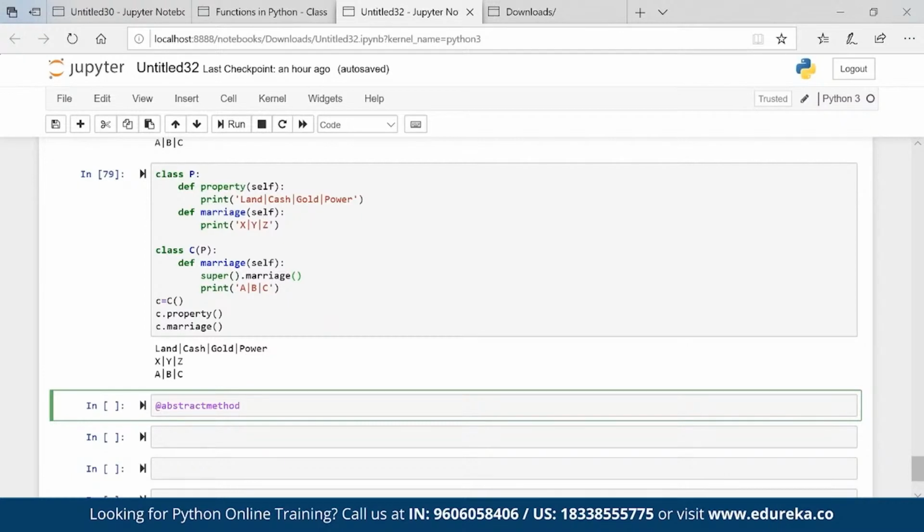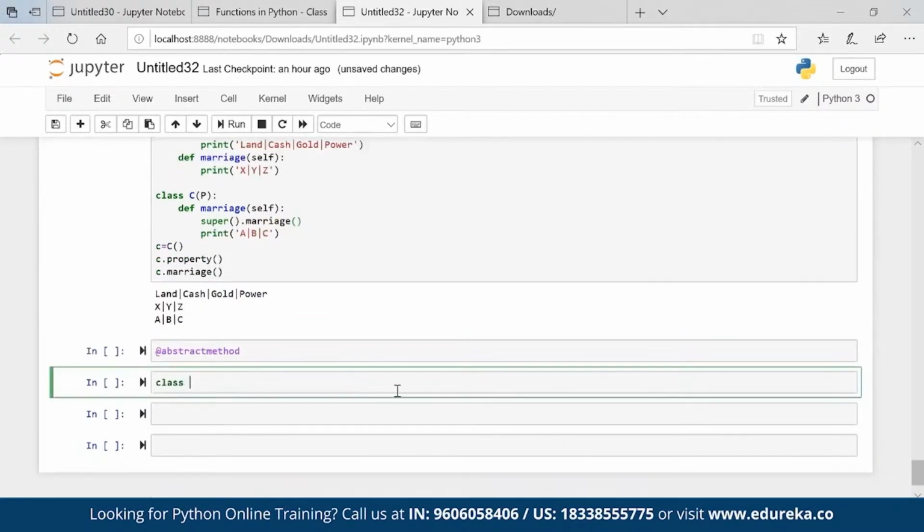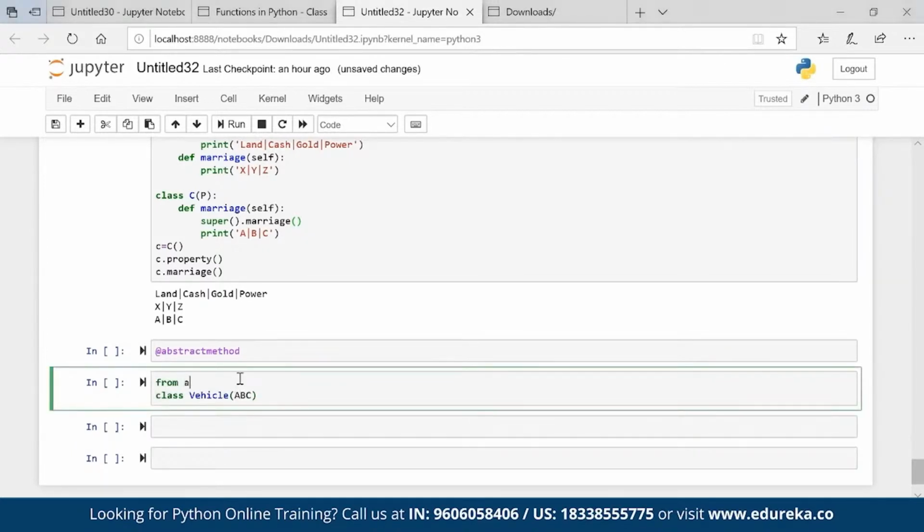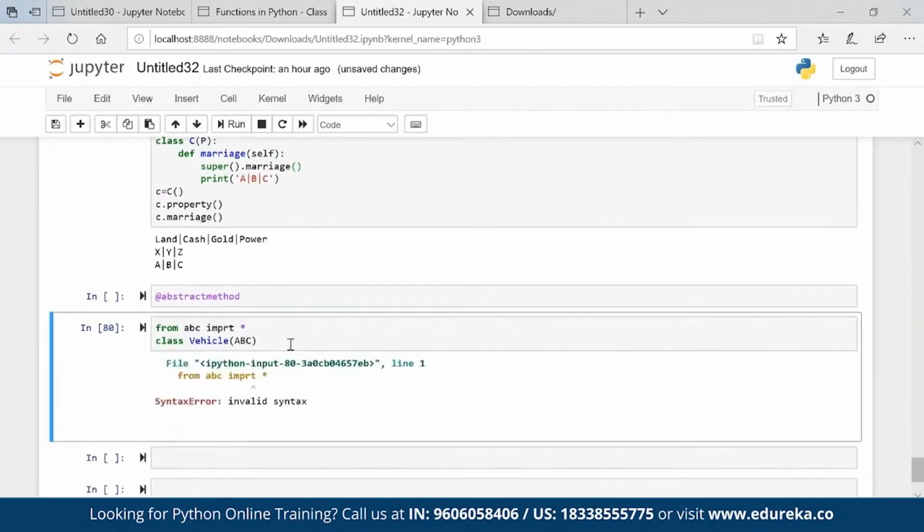Let's say there is a class called Vehicle. Obviously I have to call the ABC module if I want to use the abstract method. To do that, you have to write from abc import star. Obviously a syntax error will come, I'll just clean that.